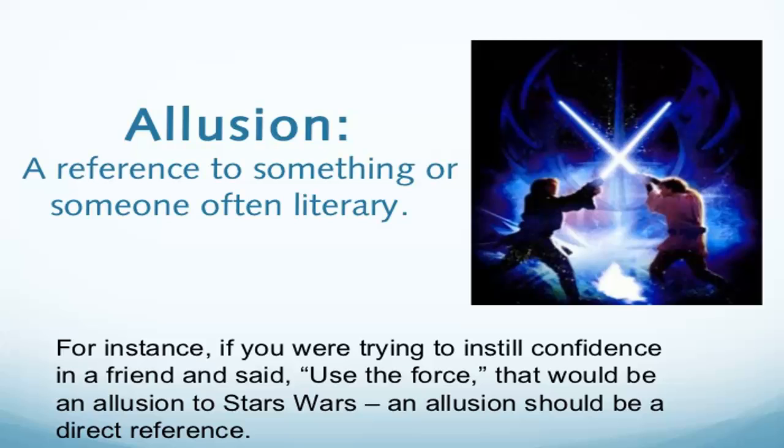For example, don't act like a Romeo in front of her. So here in the sentence, Romeo is a reference to Shakespeare's play Romeo and Juliet, where Romeo is a passionate lover. Another example is, this place is like a Garden of Eden. The reference is to the book of Genesis in the Bible, about the garden that God has created for Adam and Eve, the Garden of Eden. So these are examples of allusion.